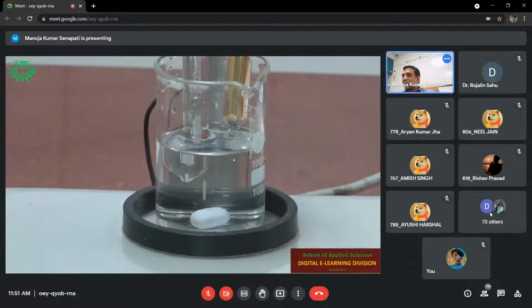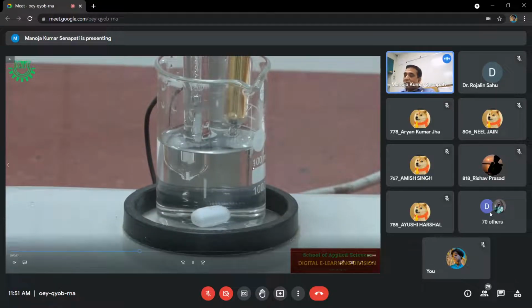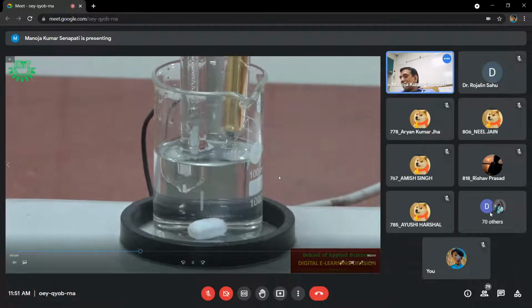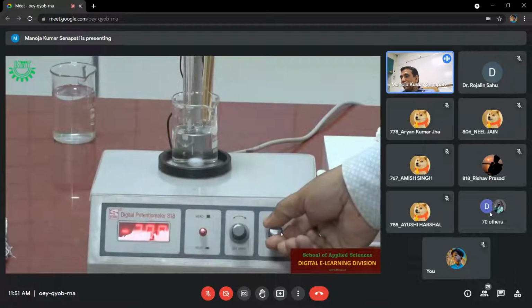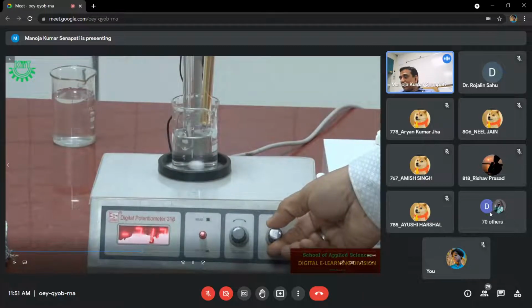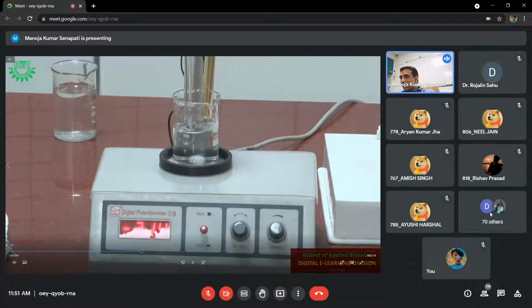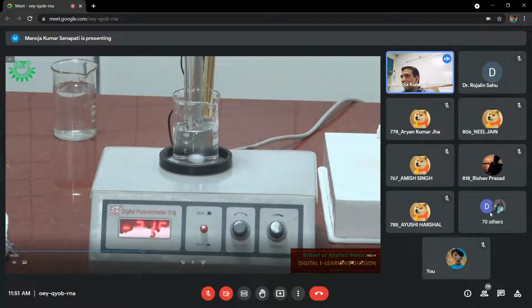Now you see, I have told you in the instrument there is the stirring knob, and you have to rotate the stirring knob. When you rotate the stirring knob, the magnetic bead will rotate so that the solution will be mixed through.